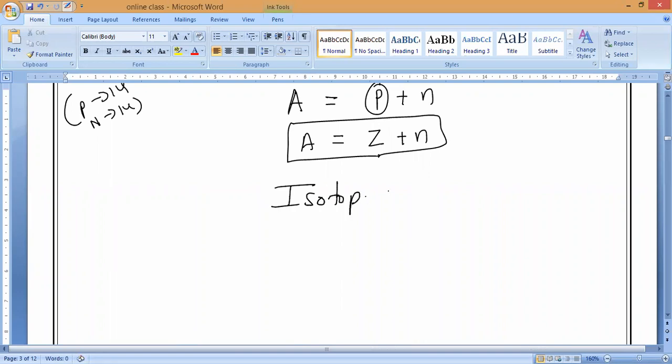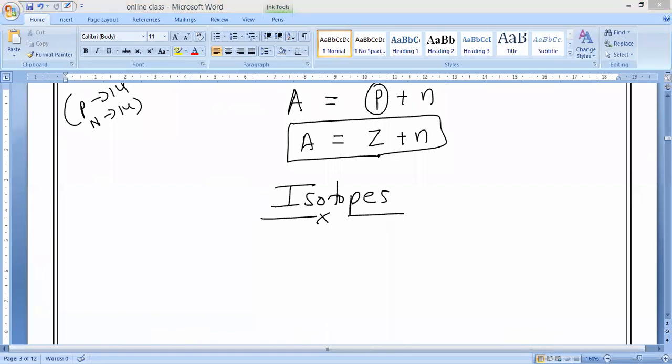Isotopes. Observe very carefully. In future, other names will come, like isotopes, isobars, isotones. Such different things come in higher classes, again in the same chemistry. So you are not supposed to get confused with it. What do you mean by isotopes? Observe. Most of the elements in our surroundings.